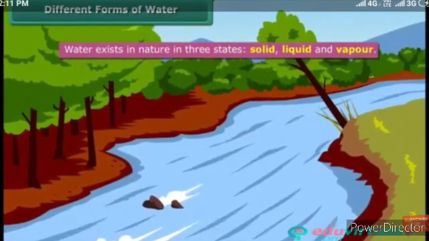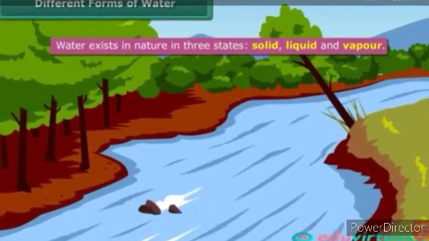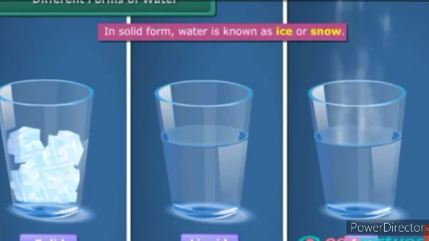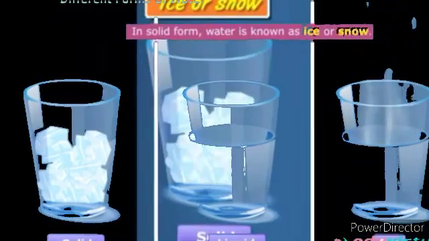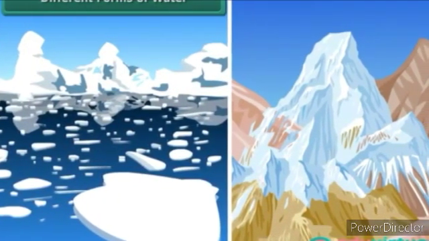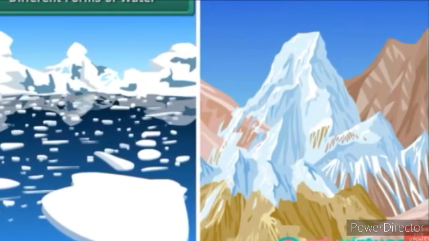Students, water exists in nature in 3 states, that is solid, liquid and gas. In solid form, water is known as ice or snow. It is found at the poles as ice caps and in glaciers and mountains as snow.